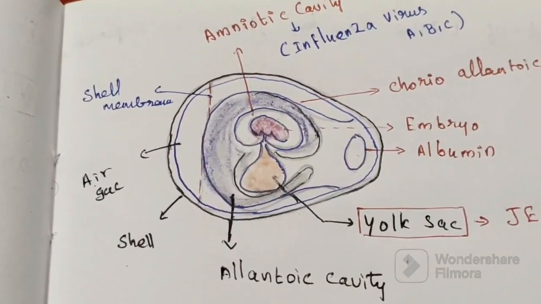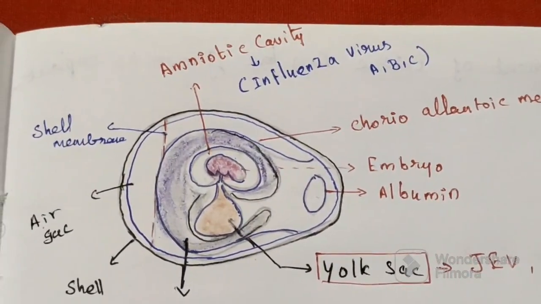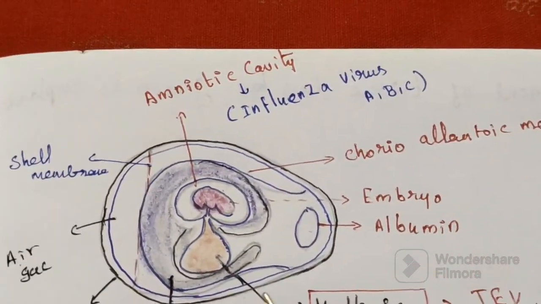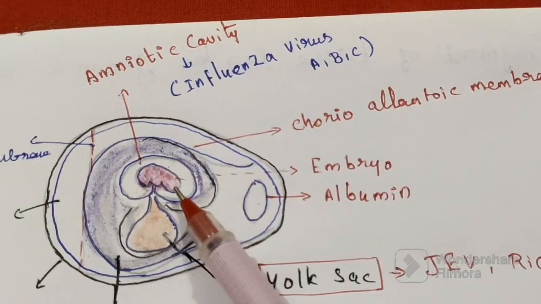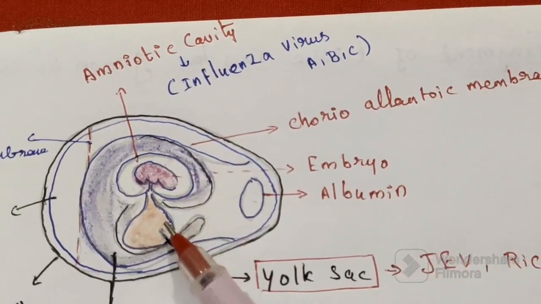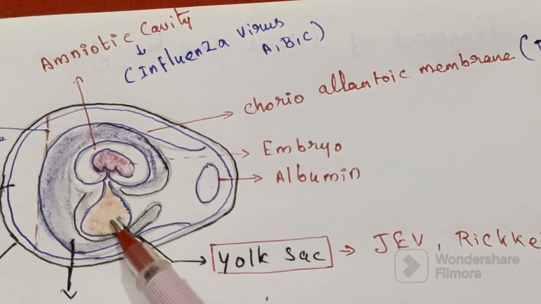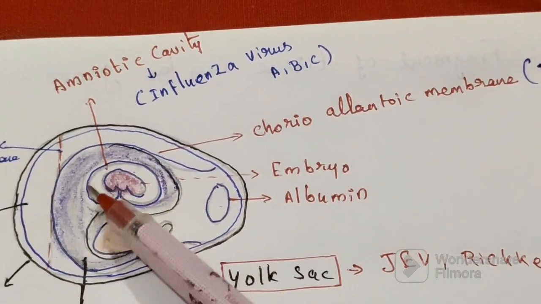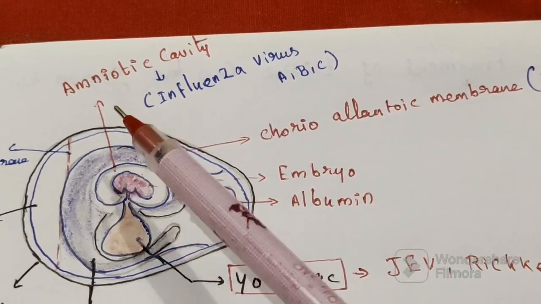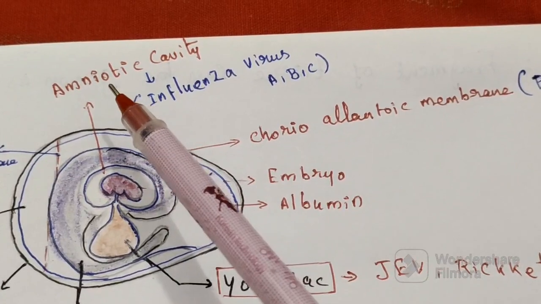Look at the routes here. This is the embryo. This is the yolk sac. Around the embryo, the amniotic cavity is present.